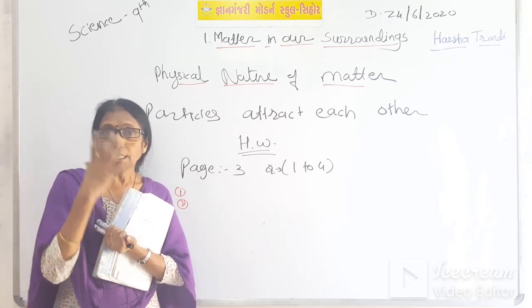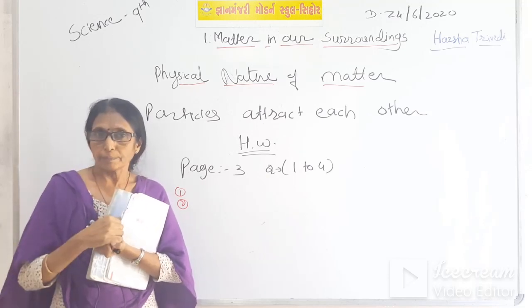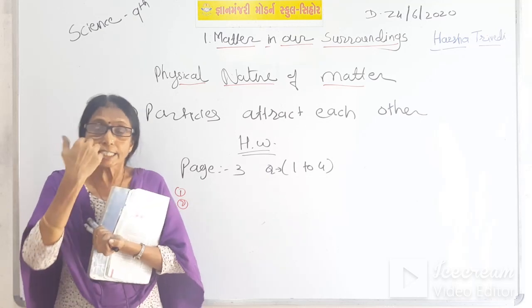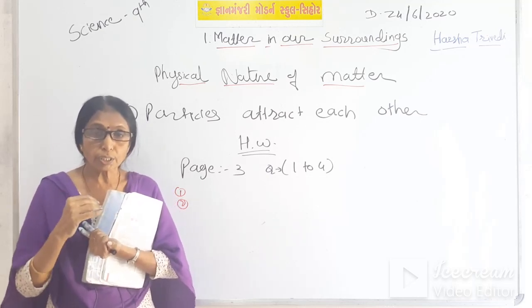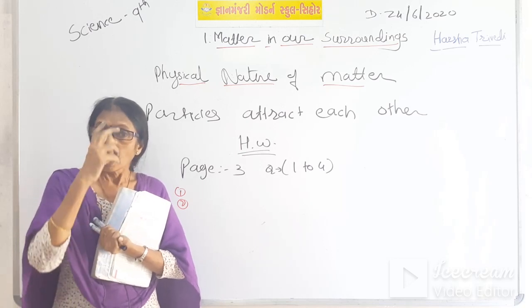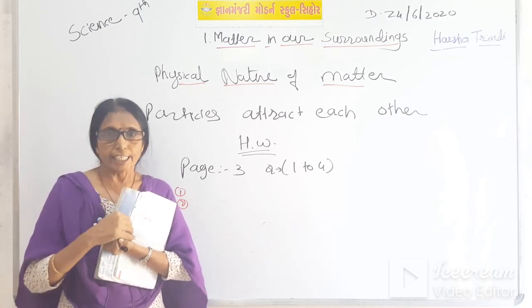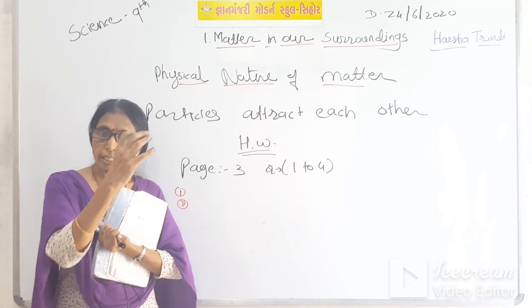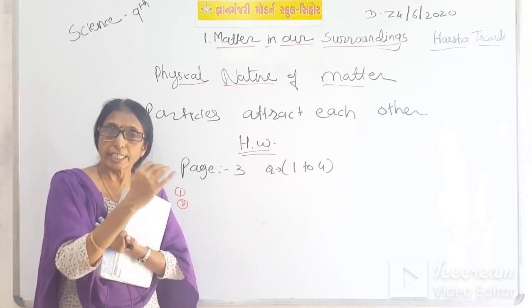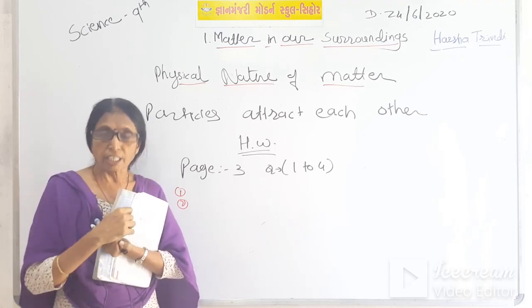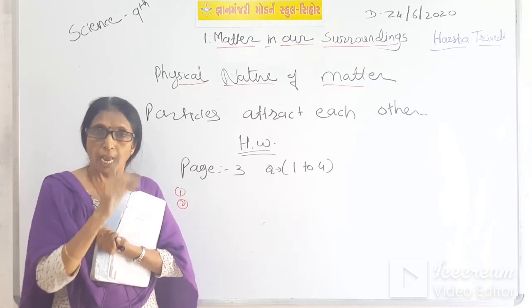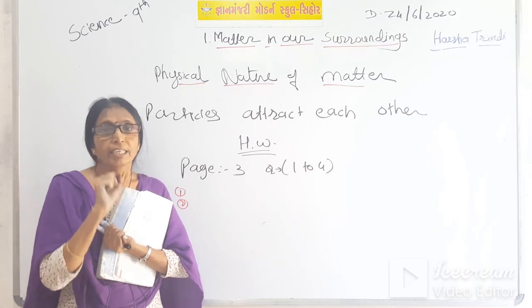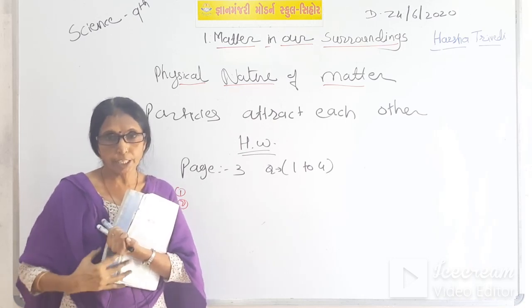Because when the food is hot, its kinetic energy increases and it reaches our nose very fast. So while writing the reason, you have to consider which physical nature, which characteristic, which property is used here. You have to mention which of the 5 properties is suitable here. Okay, students?